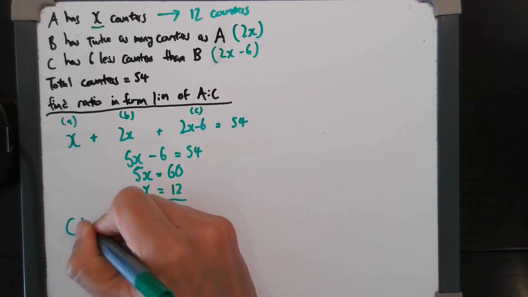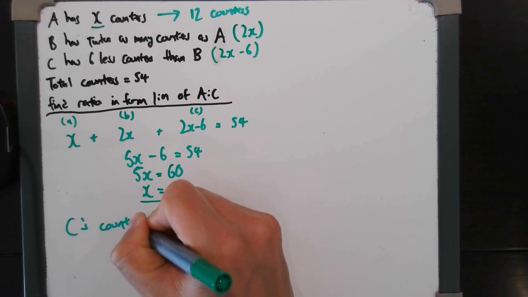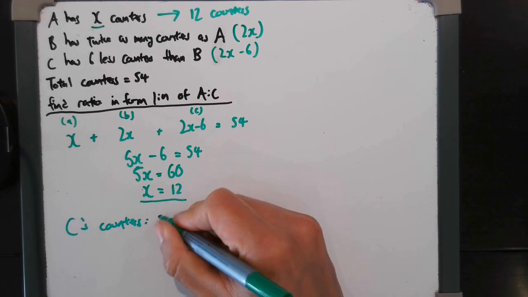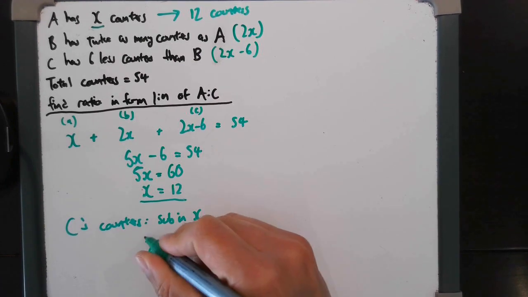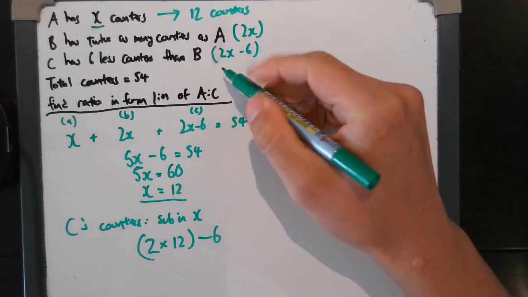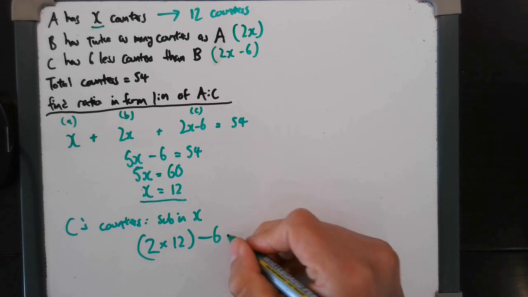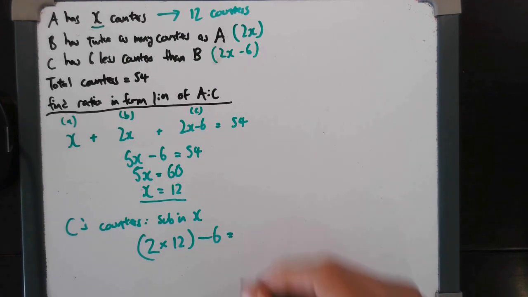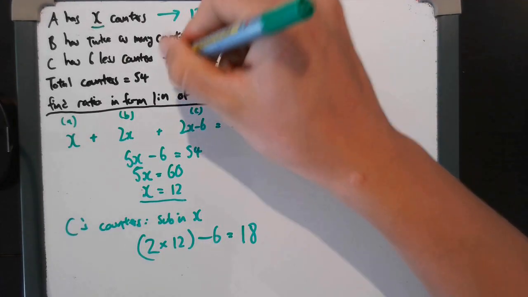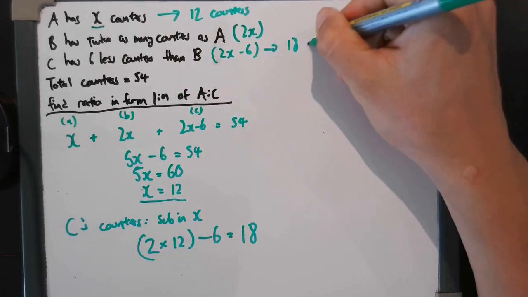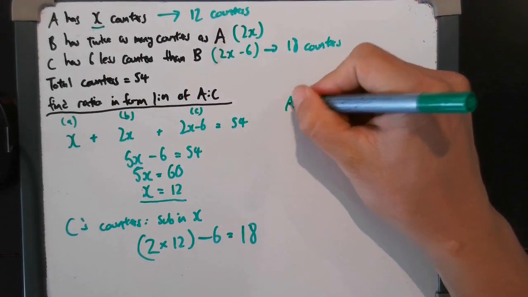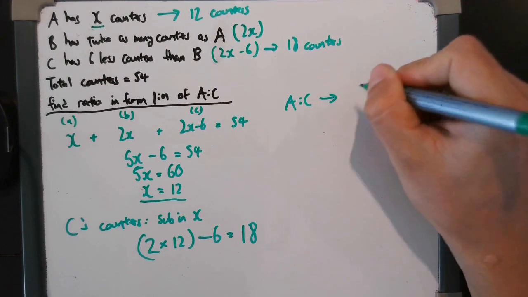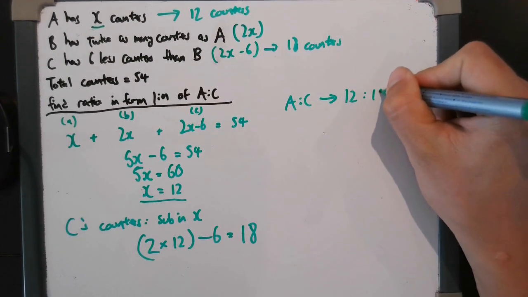Now, to get C's counters, we can find B's, but that's not relevant to the information. Okay, so C's counters, we just sub in x. So 2 times 12 minus 6. 2x minus 6, which is a calculator question, so just get it instantly, it's 18, all right? So 18 counters. So the penultimate step, the ratio from A to C, is therefore 12 to 18.